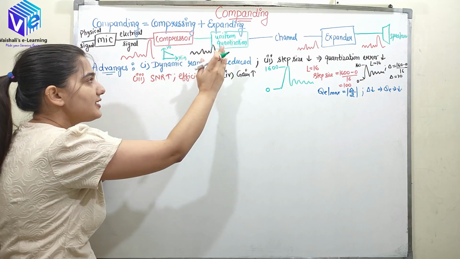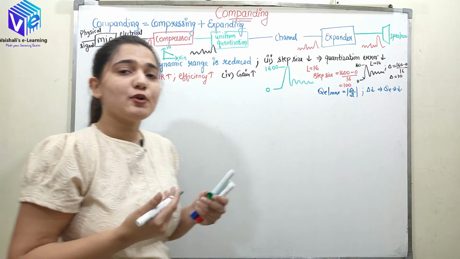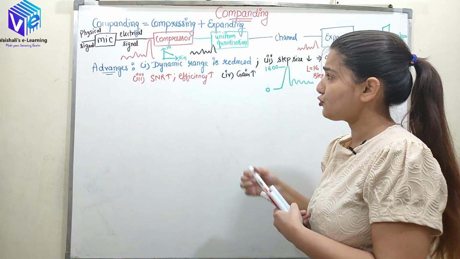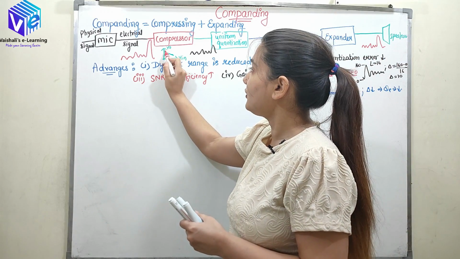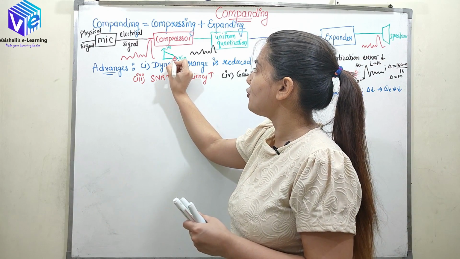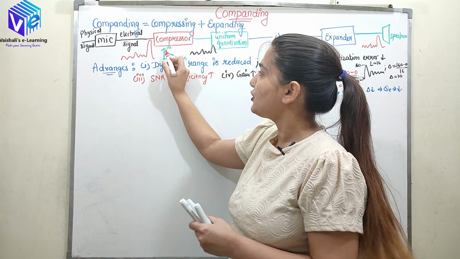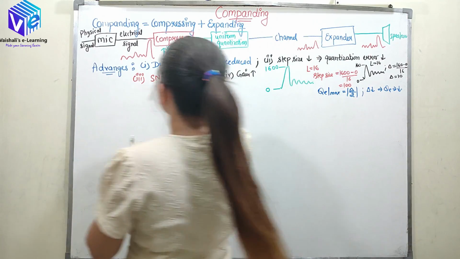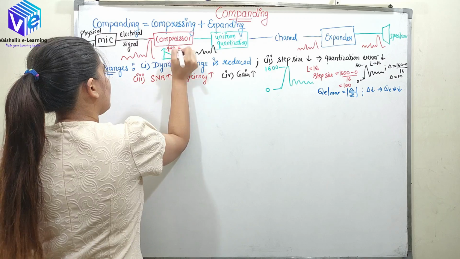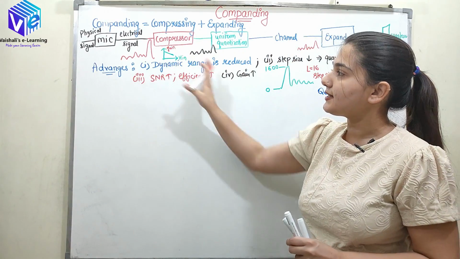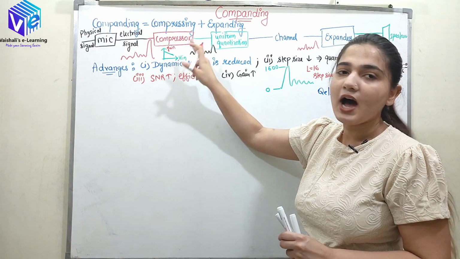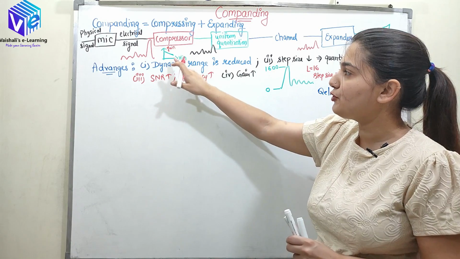For higher input voltages, it is providing lower gain. So the gain is decreasing as I move from 0 to higher input voltage. So gain is decreasing if I come to the higher amplitude values of input voltage.